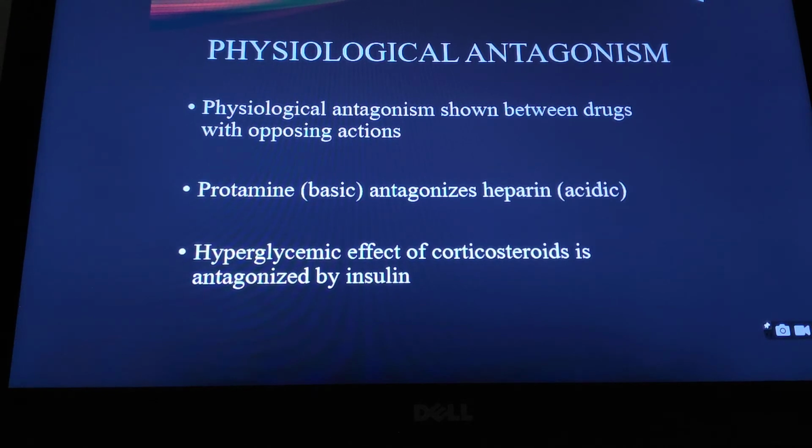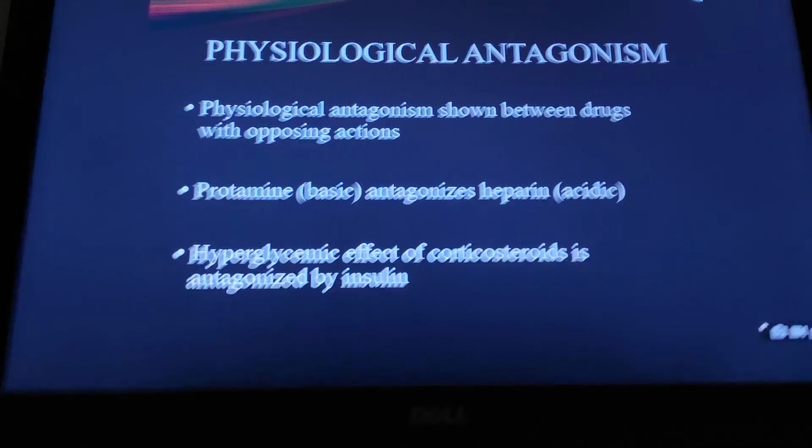Similarly, the corticosteroids, which have the tendency to cause hyperglycemia, this effect can be antagonized by insulin. Now these 2 drugs, corticosteroid and insulin, have opposite effects on blood sugar level.